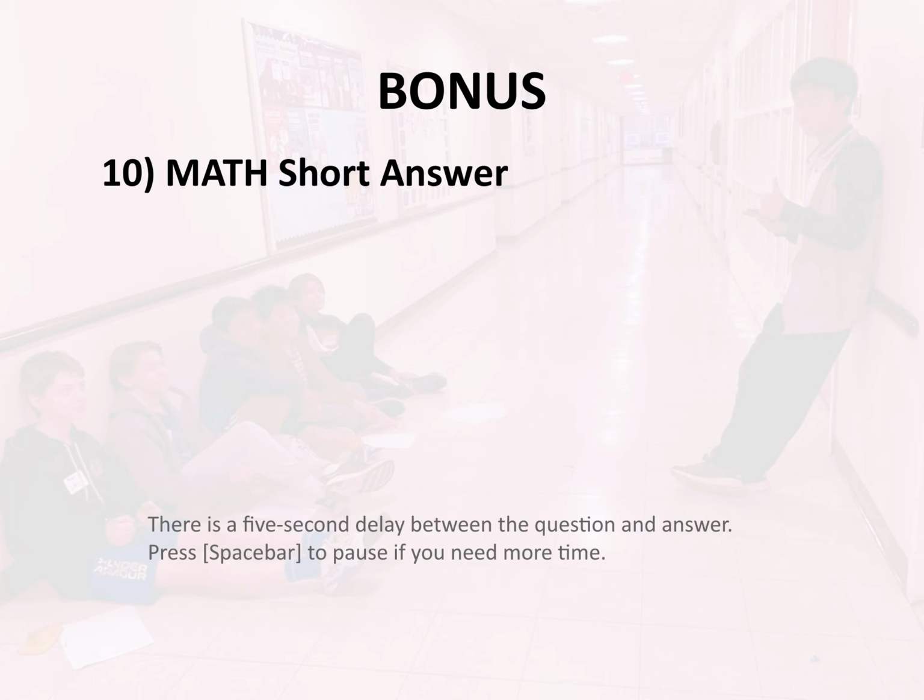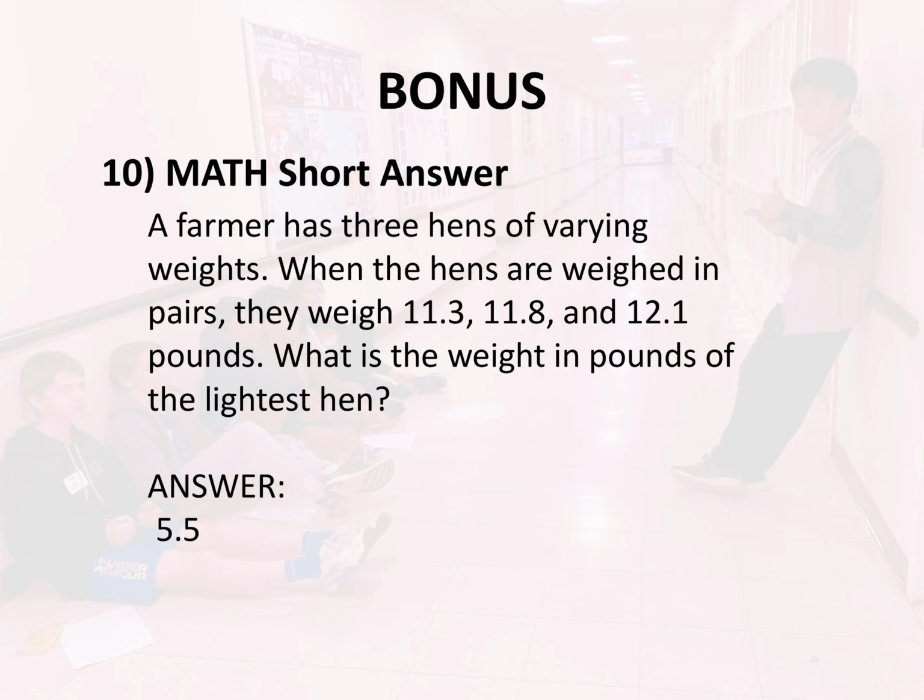Bonus 10. Math. Short answer: a farmer has 3 hens of varying weights. When the hens are weighed in pairs, they weigh 11.3, 11.8, and 12.1 pounds. What is the weight in pounds of the lightest hen? Answer: 5.5.